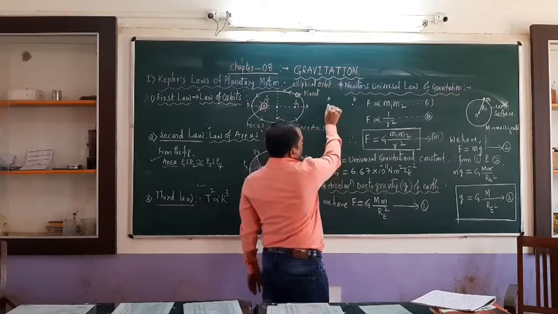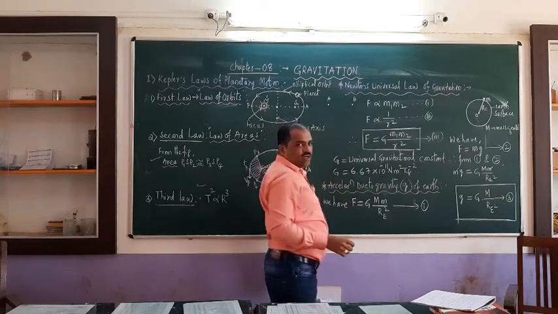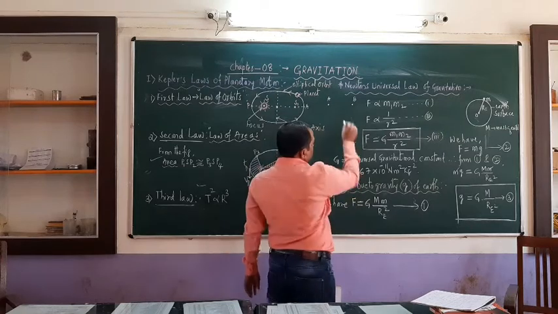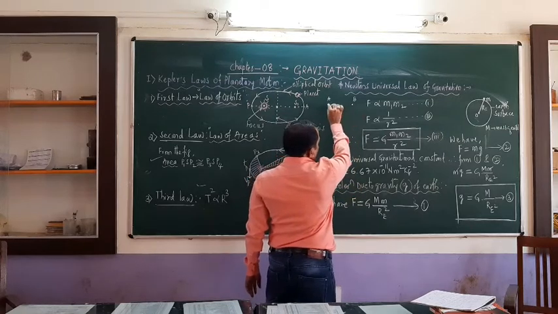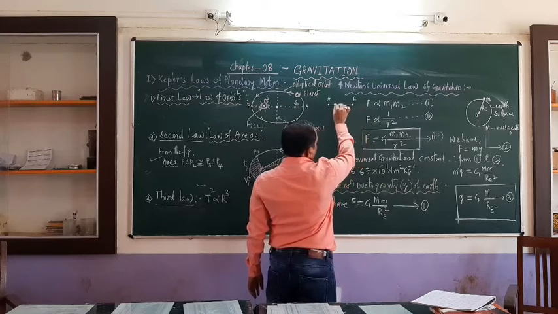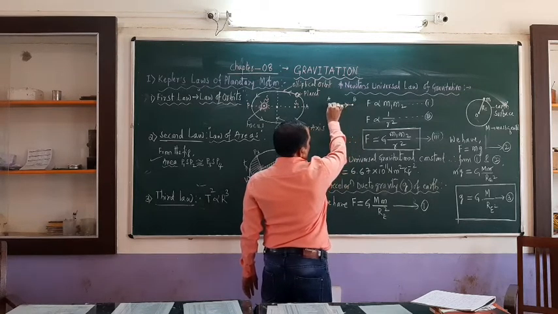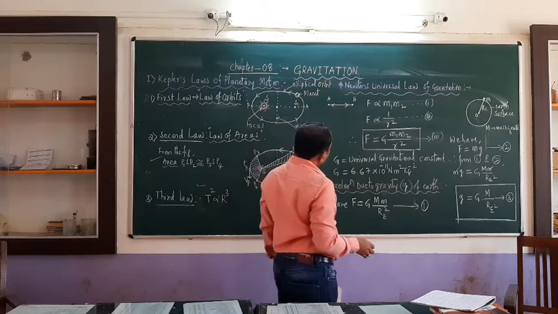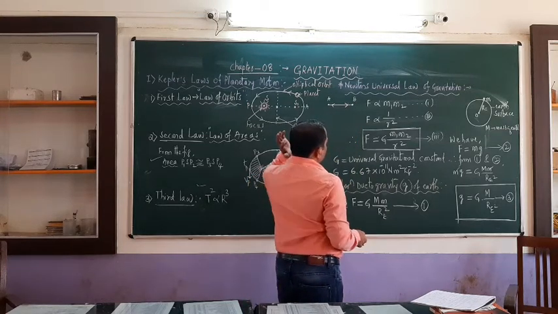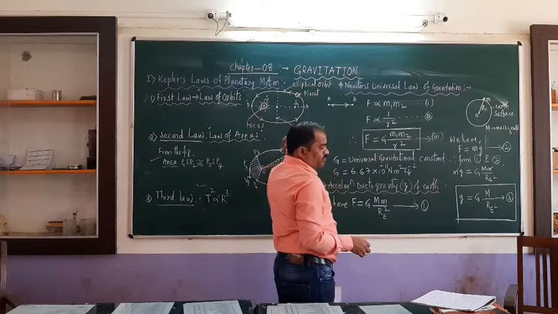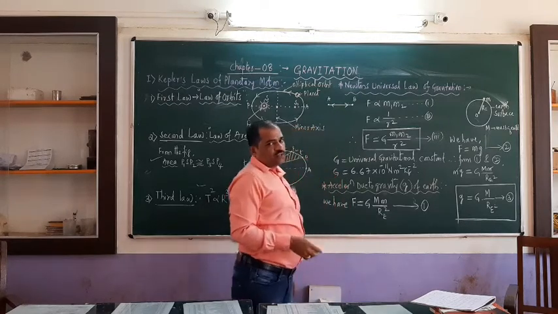So how does this force of attraction between these two depend? A is going to attract B and B is going to attract A. So there is going to be attraction between these two.